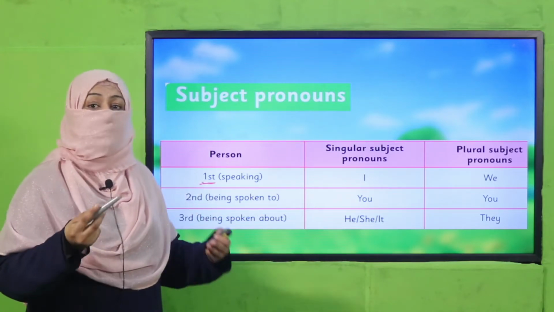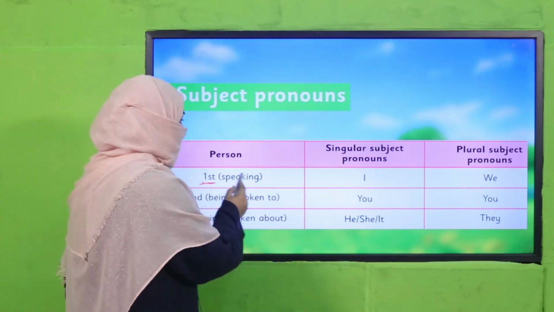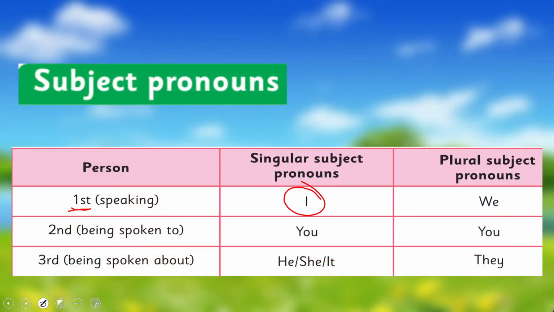And who is first person? The person who is talking to you. I am first person. When it's first person singular, we use pronoun I. It is the subject case. And if we are more than one, it is plural and we use we. Second person is you, to whom I'm talking. So you is the subject case of second person pronoun.